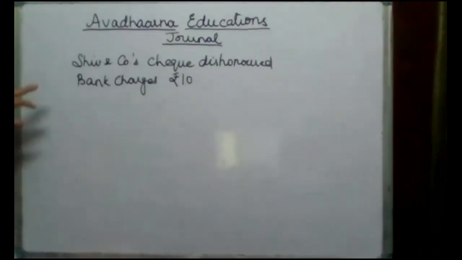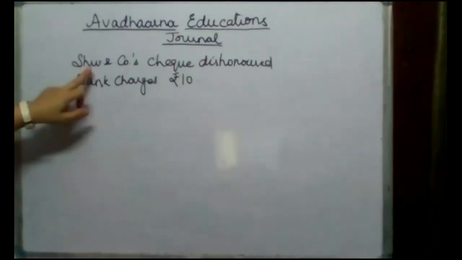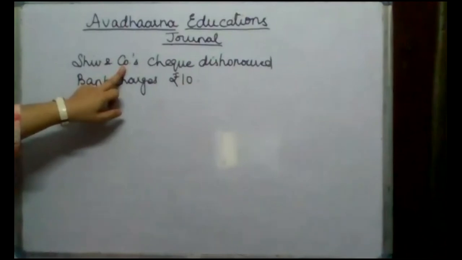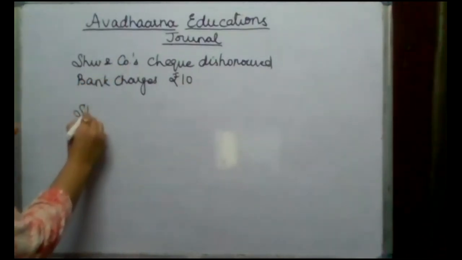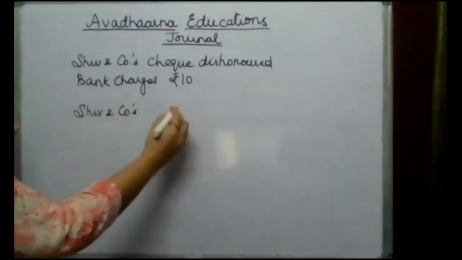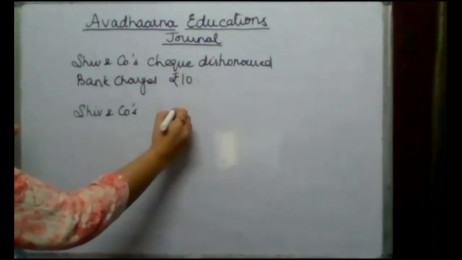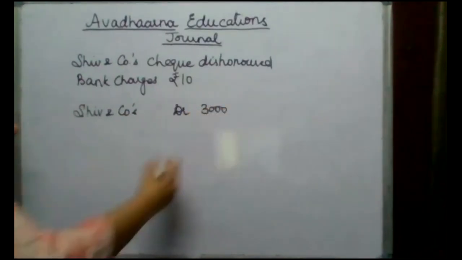Now if the check which we have received from Shiv and Company, which was deposited into the bank, is now being dishonored, that means Shiv and Company will again become my debtor with the same amount, 3,000.